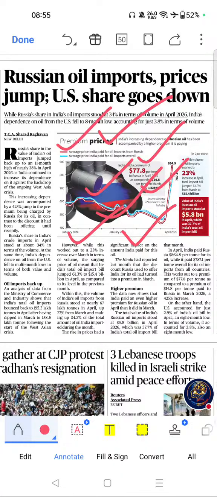Move on to next. The key themes related to this topic are energy security, crude oil imports, current account deficit, India-Russia relations, global oil market, and import dependence.